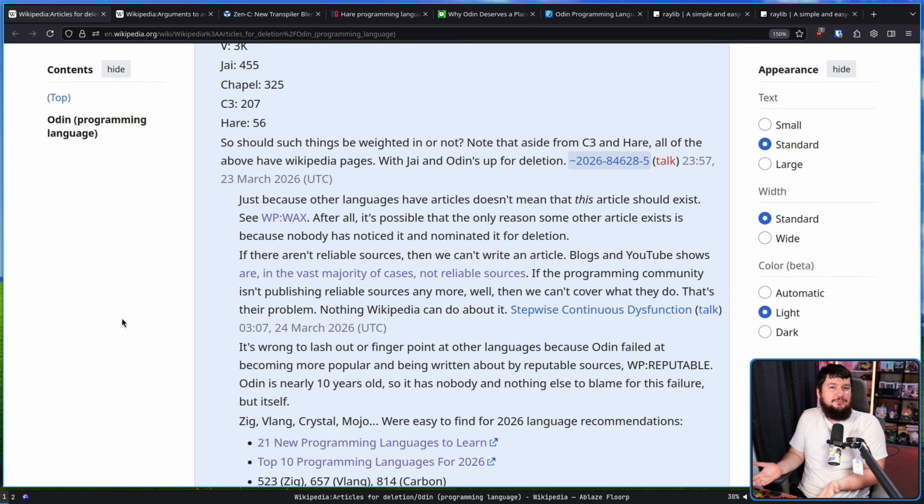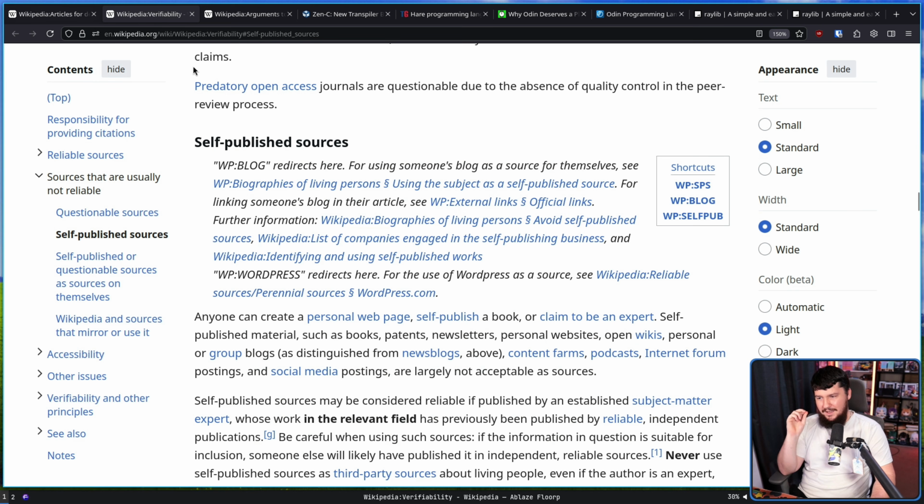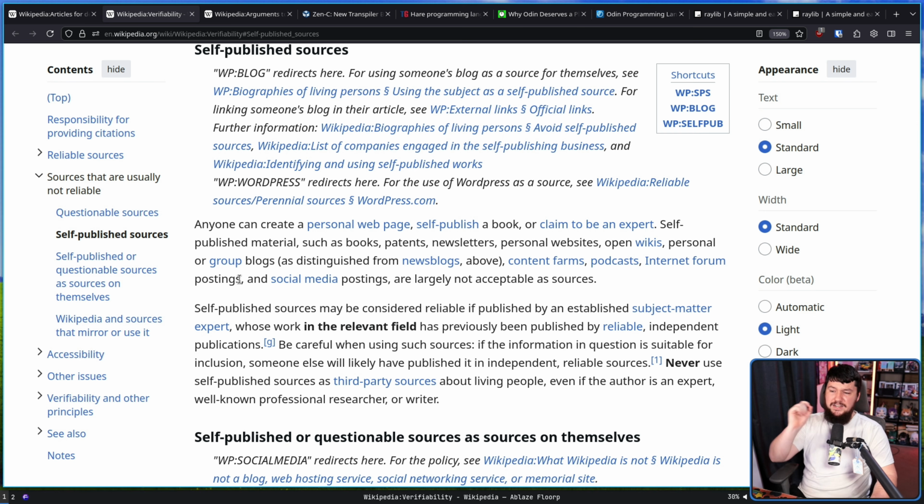What is the function? This link here, though, goes somewhere really amusing. Verifiability, self-published sources. Anyone can create a personal webpage, self-publish a book, or claim to be an expert. Self-published materials such as books, patents, newsletters, personal websites, open wikis, personal or group blogs, as distinguished from news blogs, content farms, podcasts, internet forum postings, and social media postings are largely not acceptable as sources.